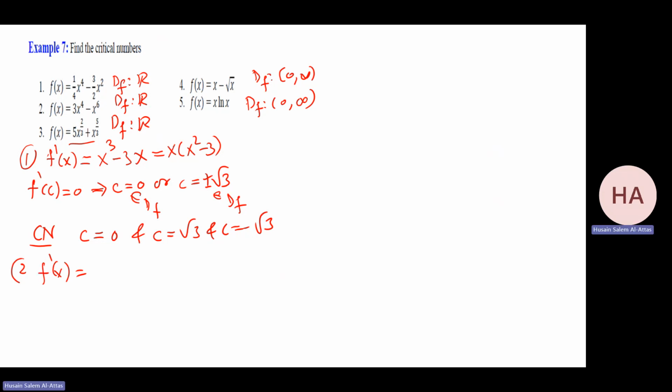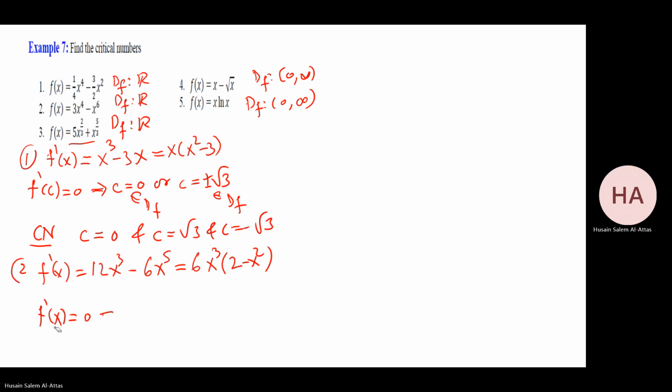f prime is 12x cubed minus 6x to the power 5. And that gives me 6x cubed times (2 minus x squared). We need to find f prime equal to 0.